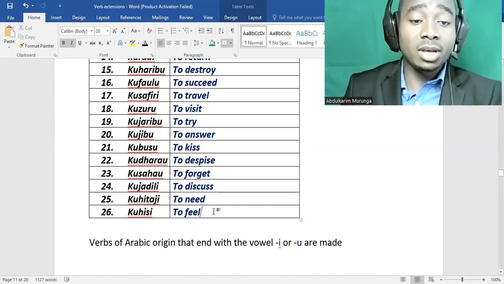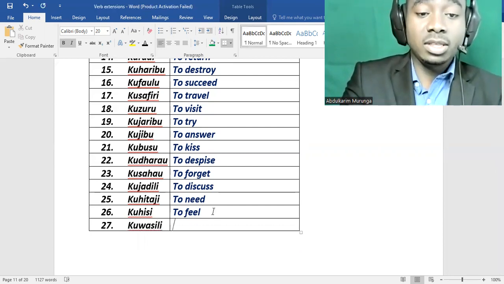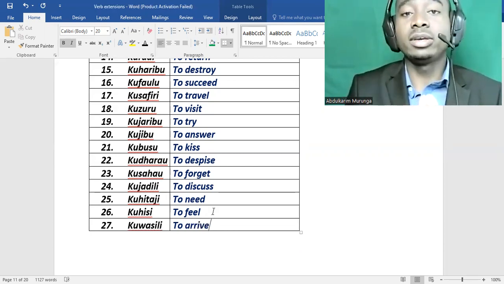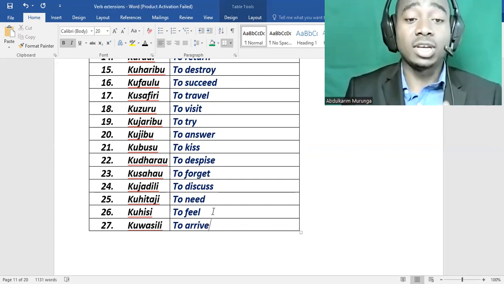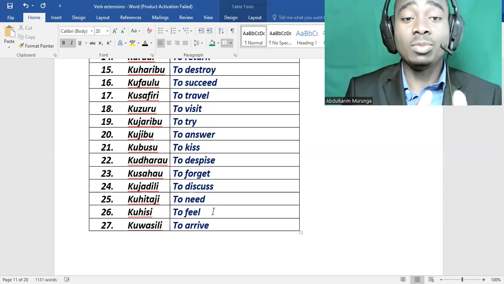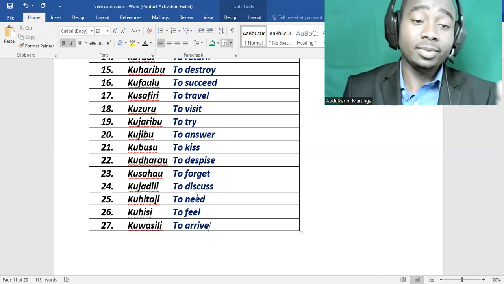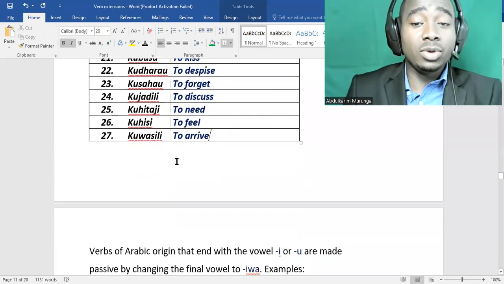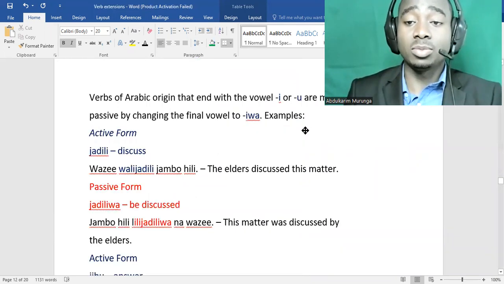I have another verb here, kuwasili. This is to arrive. And we have its counterpart kufika, to arrive in a certain place. You can say kuwasili or kufika. So this is a list of some of the verbs that originated from Arabic language. Now let's see how we can make these verbs passive forms.